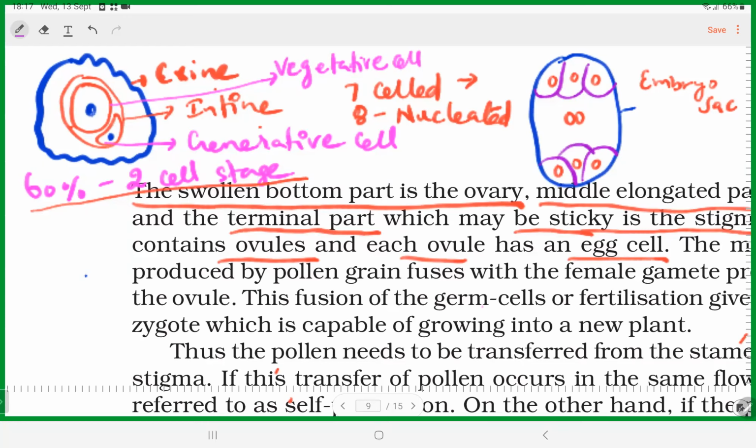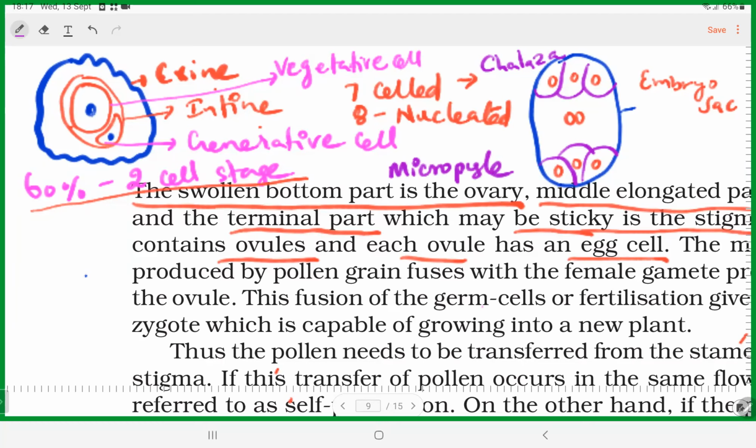So 6 cells: cell 1, cell 2, cell 3. This end they call the chalazal end. At the other end they have the micropyle, a short opening. So that end is called the micropylar end.